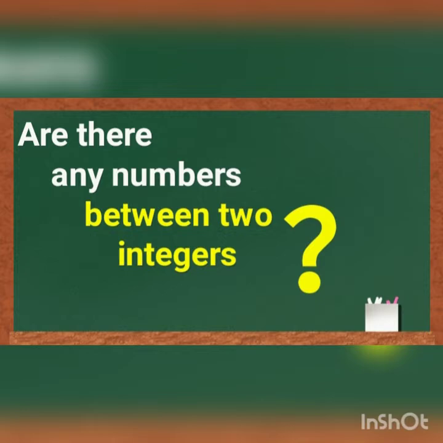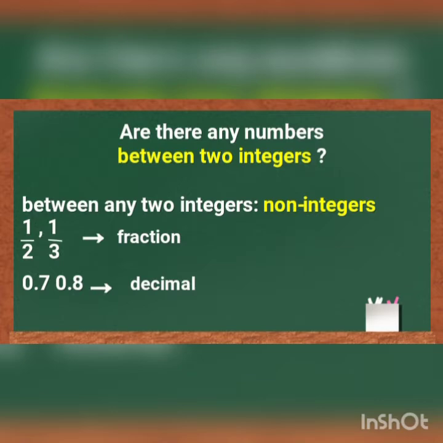Okay, now I ask you one question. Are there any numbers between two integers? Yes, we use those numbers all the time. For example, 1 by 2, 1 by 3 or 0.3, 0.5. So between two integers, you have non-integers which are known as fractions or decimals.